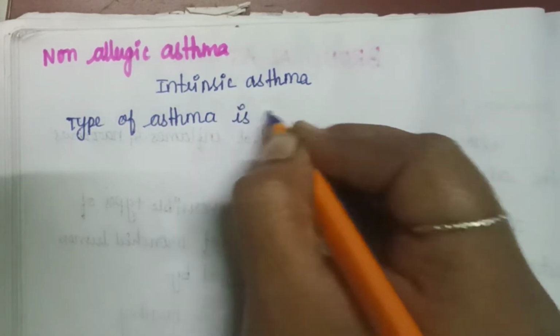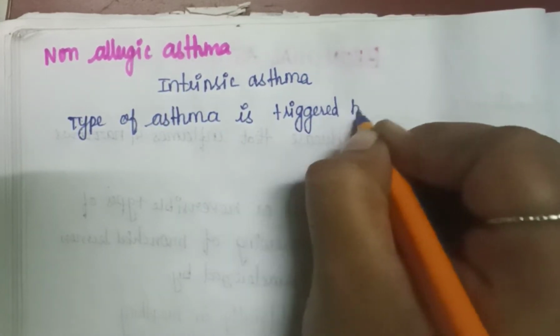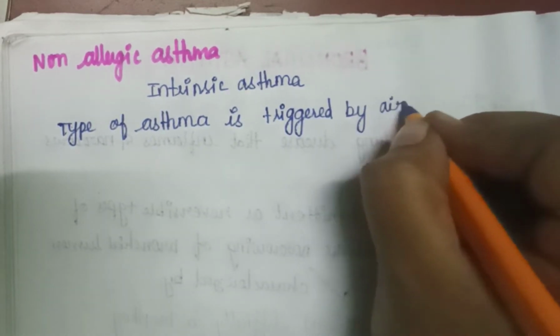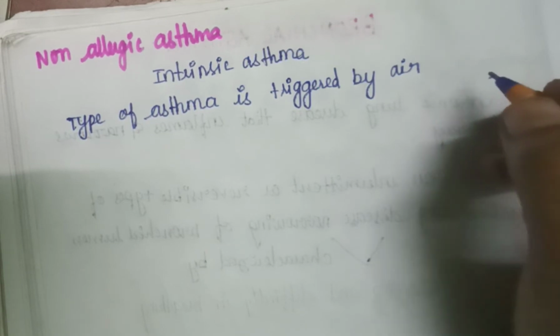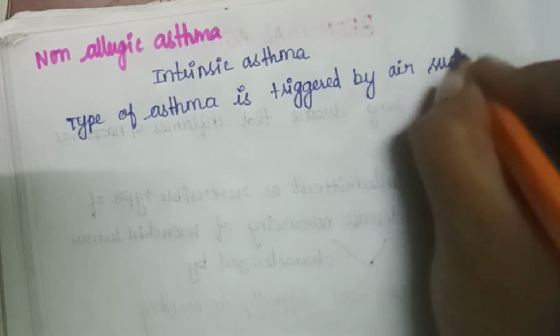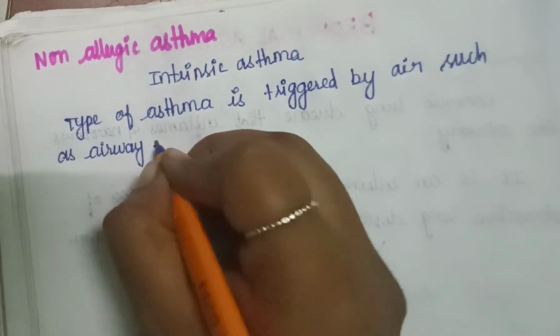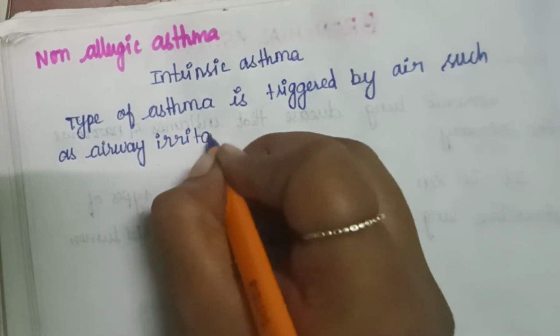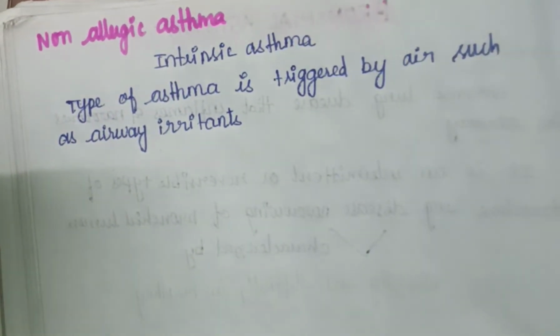It is triggered by airway irritants such as air pollution, cold, etc. This is non-allergic asthma.